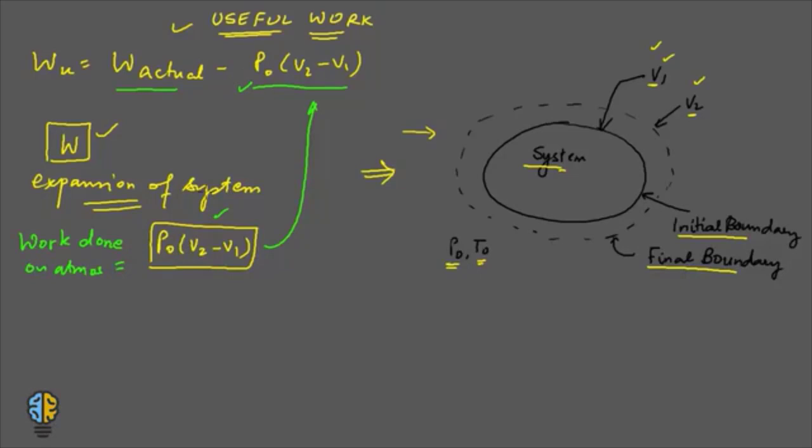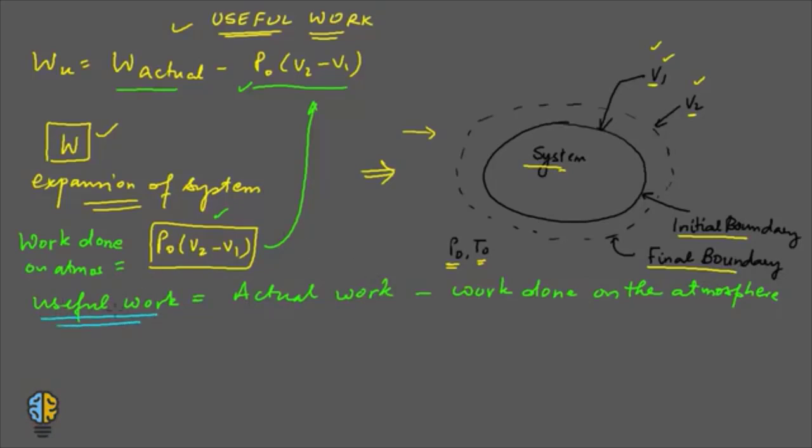So if you have to define it, useful work is equal to actual work done by the system, actual work minus the work done on the atmosphere or surroundings. So this is what the definition of useful work is.